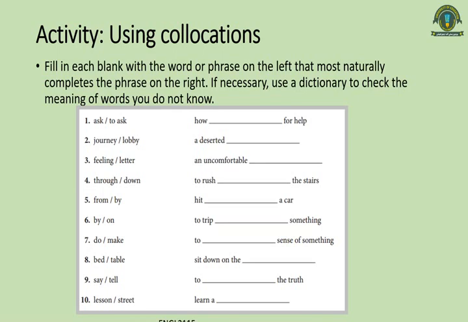Okay, now here is another activity where you have to learn using collocations. For example, what should come over here? Collocations means the words that suit together or that appear together. We should not use words which generally do not appear together. So for example, here we will use "how to ask for help." We won't use "how ask for help." That will be an incorrect answer. So you have to do this activity as well.